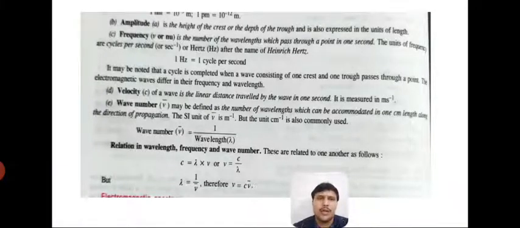So I hope all these characteristics of wave are clear to you: wavelength, amplitude, frequency, velocity, wave number, right? And these terms we are going to use in numericals. So here our first formula, we can very simply say, is c equal to nu lambda, and lambda equal to 1 by nu bar, or nu bar equal to 1 by lambda.